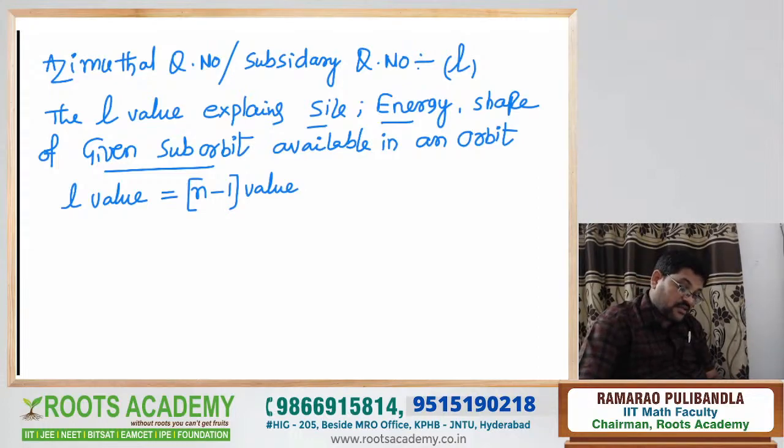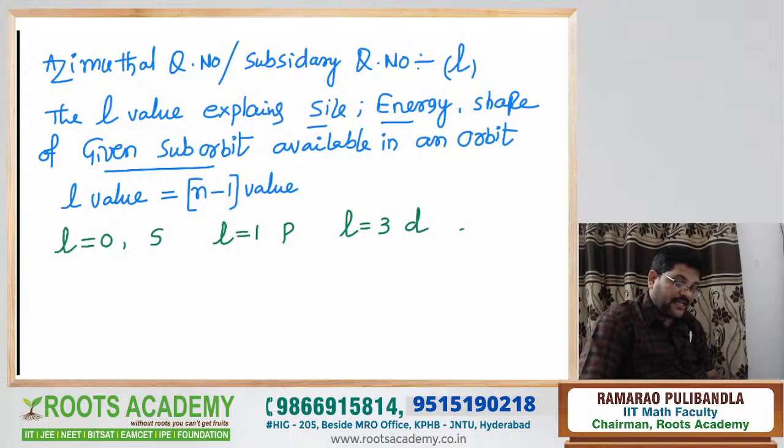Yes. Now, based on this point, I'm saying this point is very, very important. Say, for example, L is equal to 0, that is called s suborbit. L is equal to 1, that is called p suborbit. L is equal to 2, that is called d suborbit. L is equal to 3, that is called f suborbit. L is equal to 4, that is called g suborbit, like that.